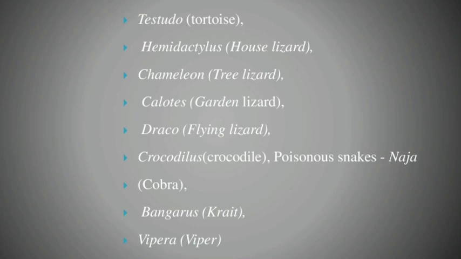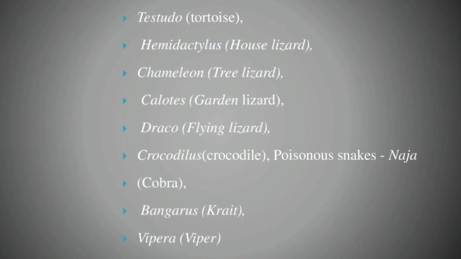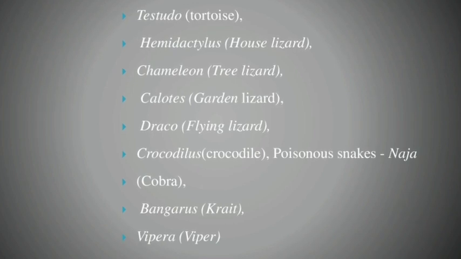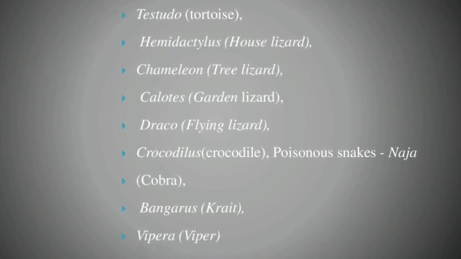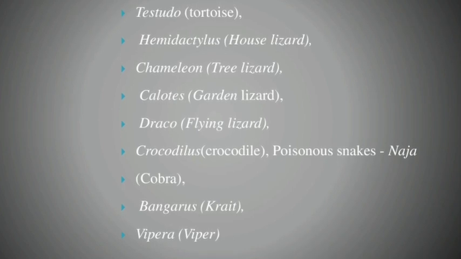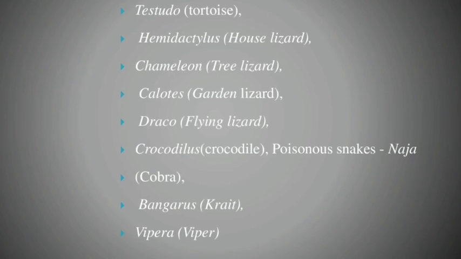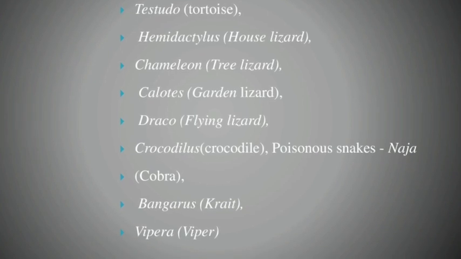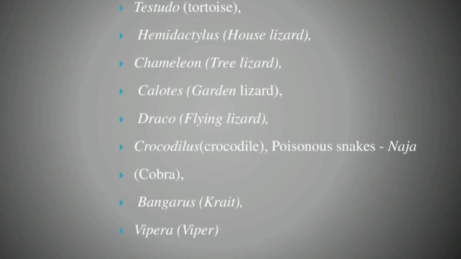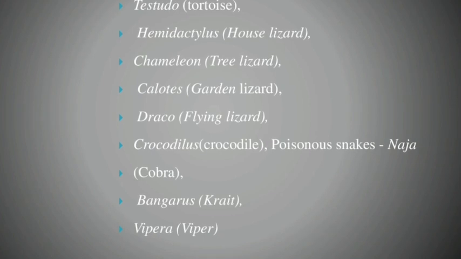Ovoviparous is also egg producing, but the egg remains in the mother's womb or uterus, getting nourishment from the egg, and develops inside the womb of the mother. At maturity, in a particular period, it gives birth to young ones. Without placental formation, that is called ovoviparous.